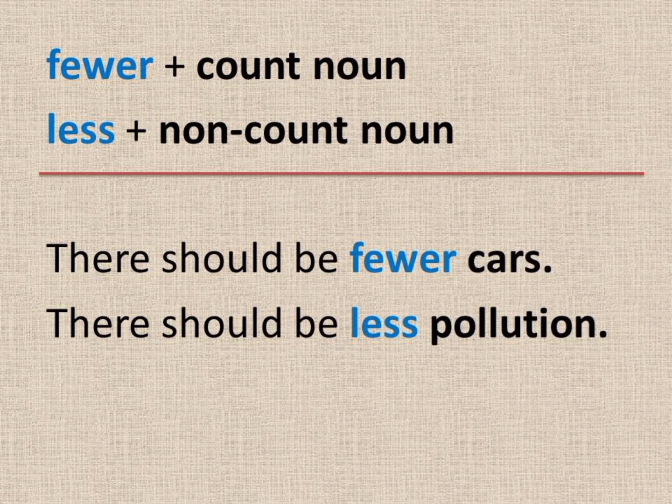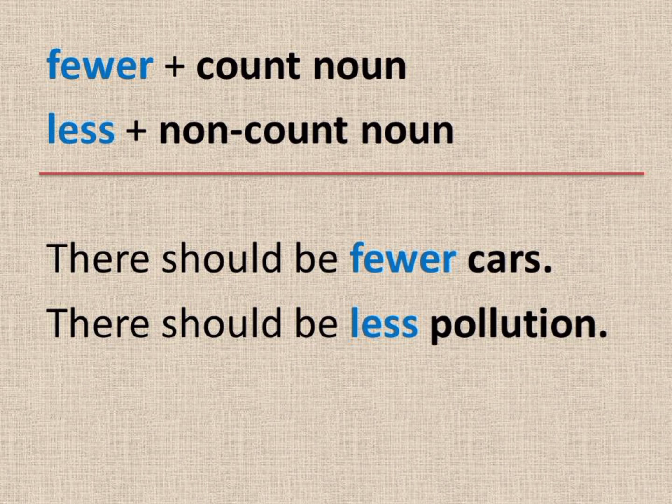There should be less pollution. So fewer and less, they have the same meaning, but they are used with different nouns. Pollution is a non-count noun. Don't say fewer pollution. We must say less pollution. And cars, it is a count noun. Don't say less cars. We say fewer cars.